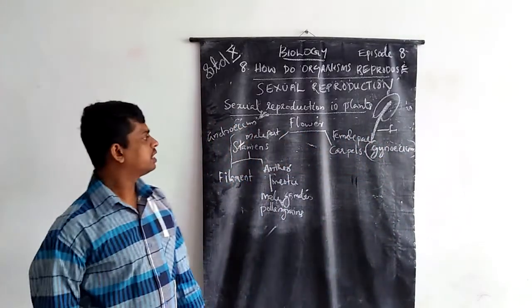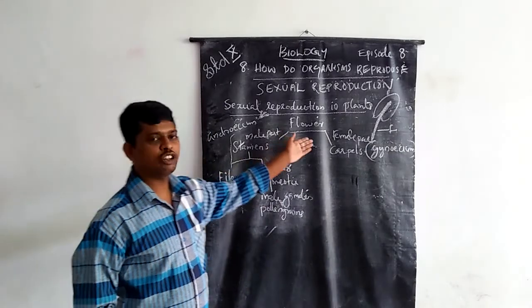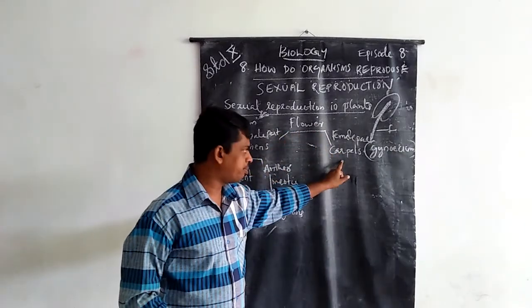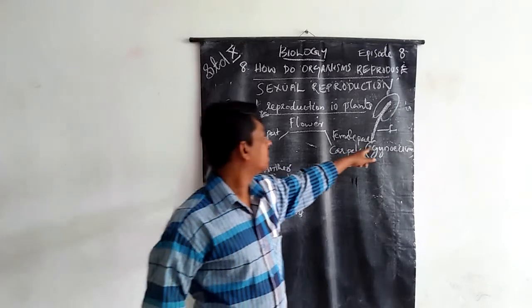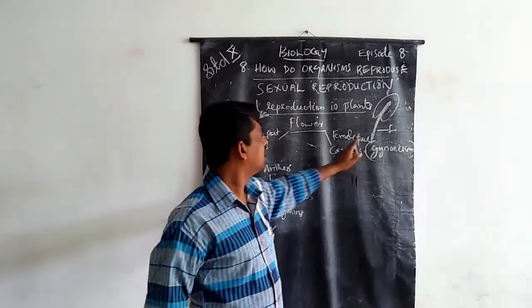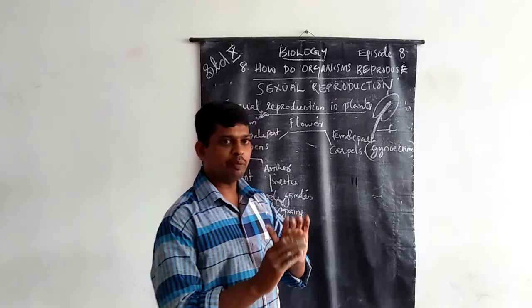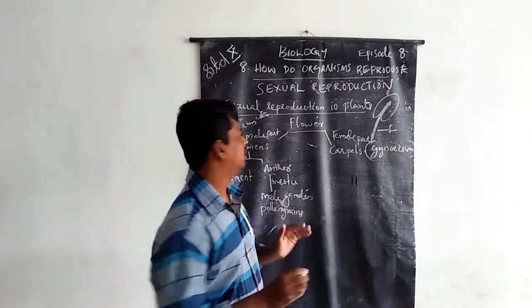Androecium and gynoecium. The female part of the flower is carpels, otherwise known as gynoecium. The carpel has three parts.